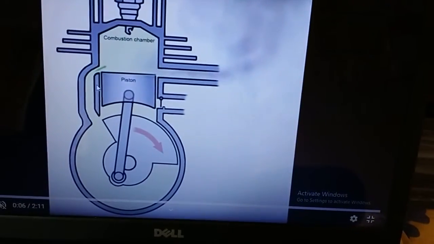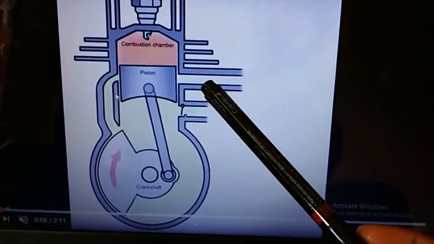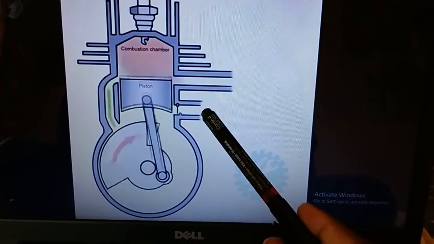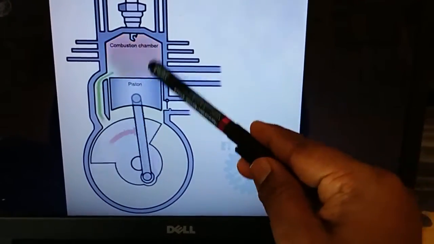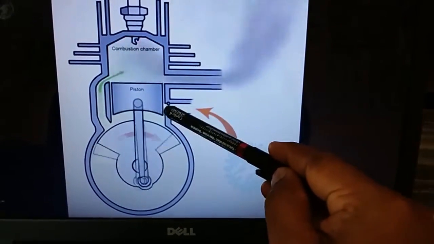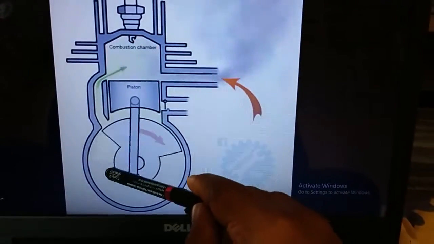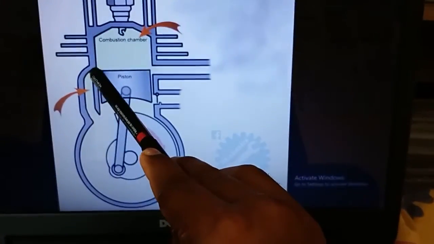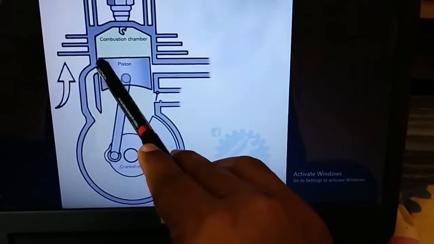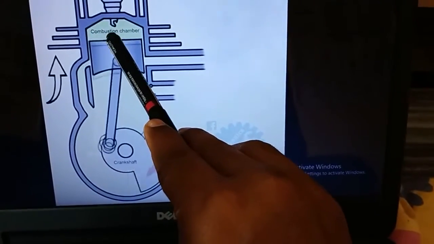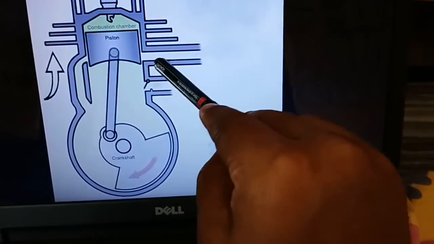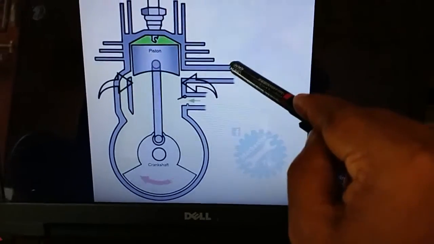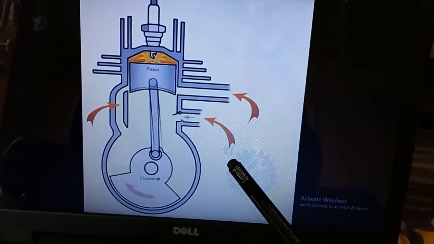So this is the animation video for understanding purpose. Once again observe this video. When the piston moves from BDC to TDC, the inlet port will be open and the fresh air-fuel mixture will enter into the crankcase. When the piston moves from TDC to BDC, the transfer port will open and the fresh mixture will enter into the engine cylinder, and at the same time burnt gases are carried out to the atmosphere through the exhaust port.